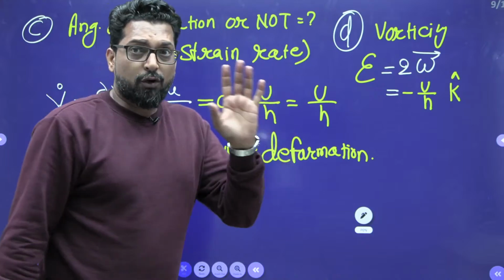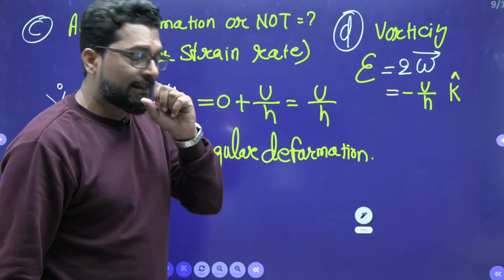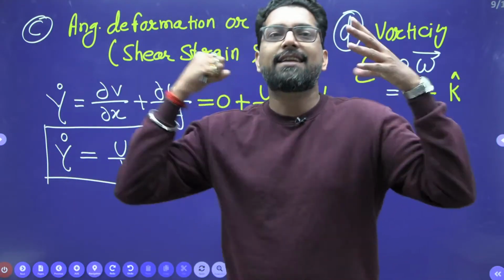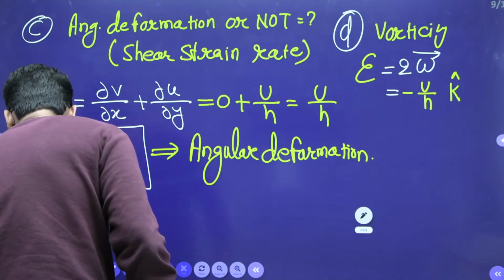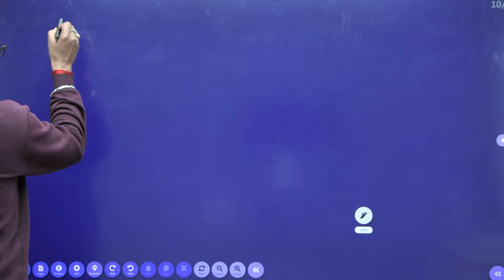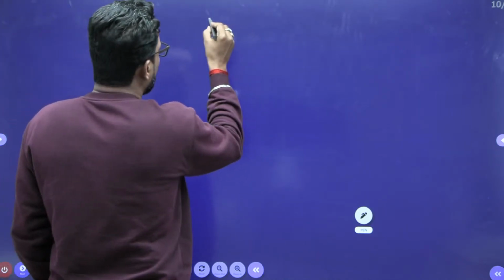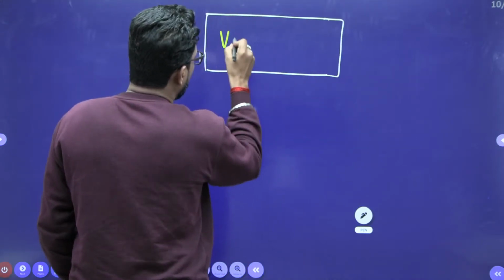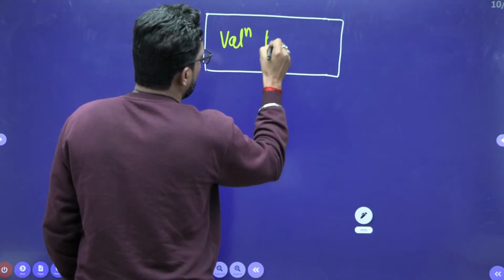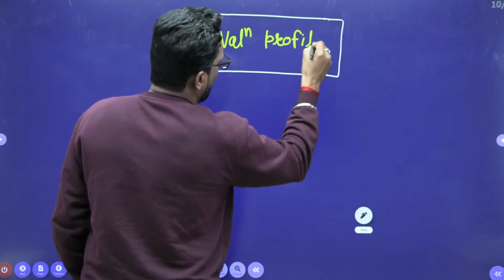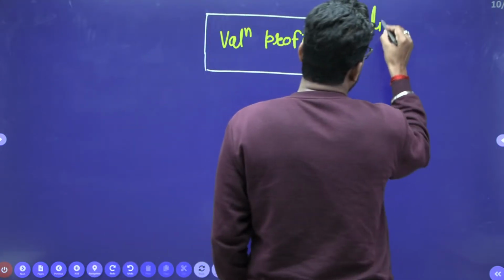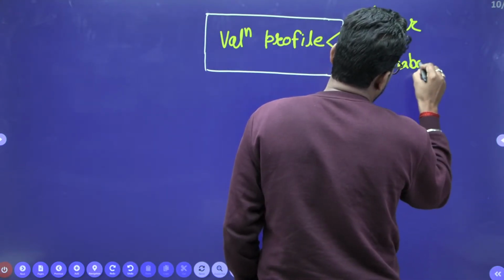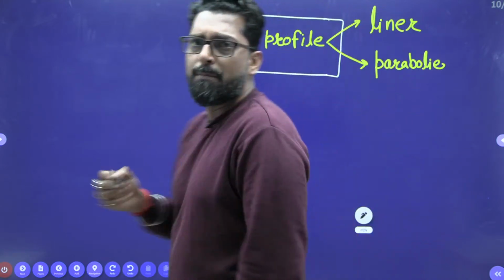So what the question is asking, beta, what is the summary? Very important: if a velocity profile is given, in general linear or parabolic, then what is the given condition? A linear or parabolic velocity profile is given.